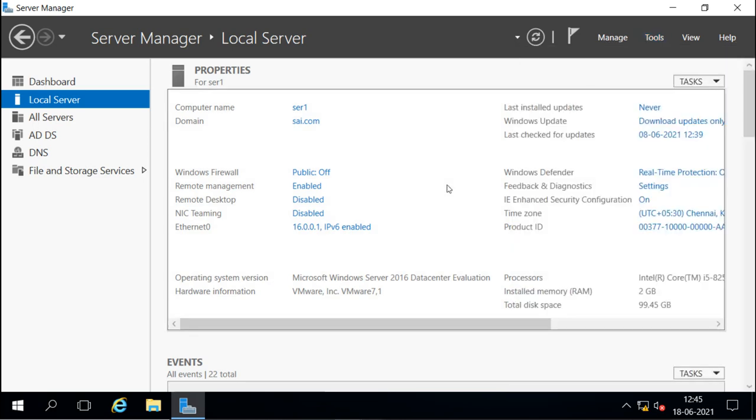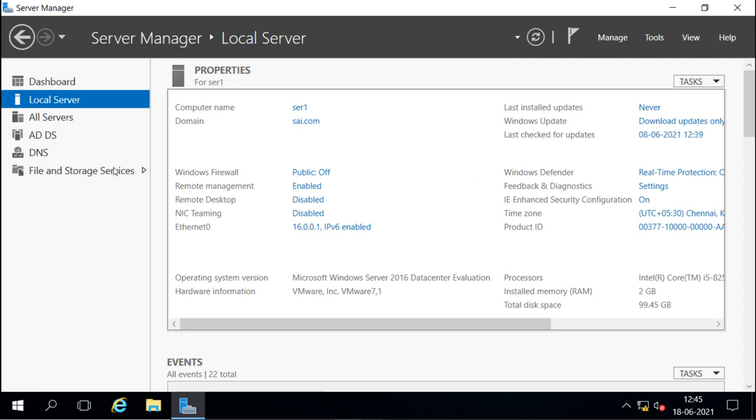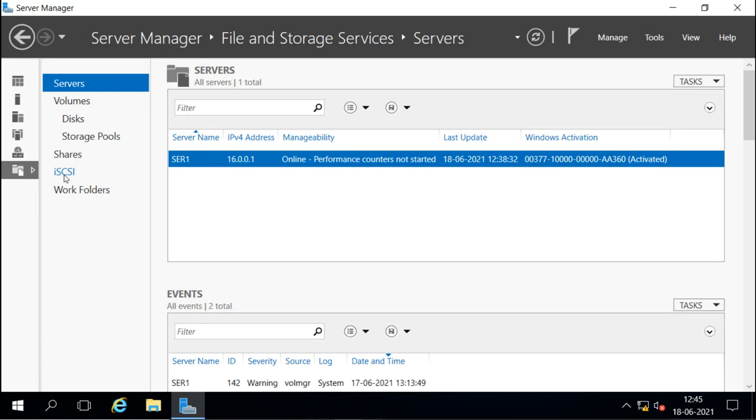After installing the role, it will not come under Tools. We can get it from File and Storage Services. When you click on File and Storage Services, you can see the iSCSI option there. So when you click that iSCSI option,